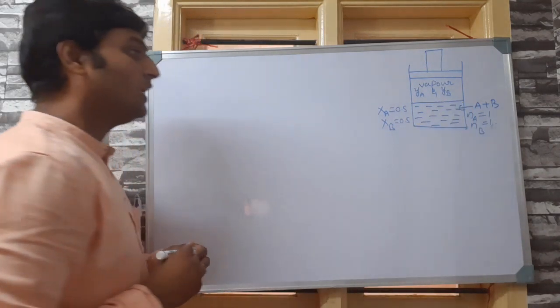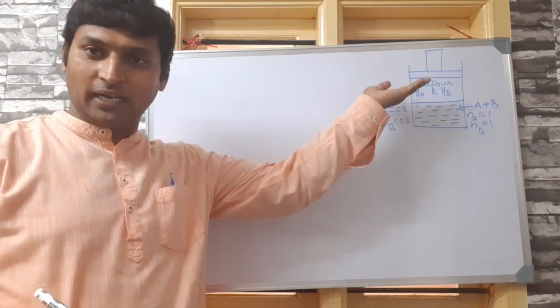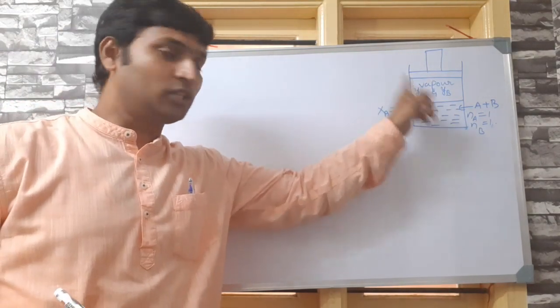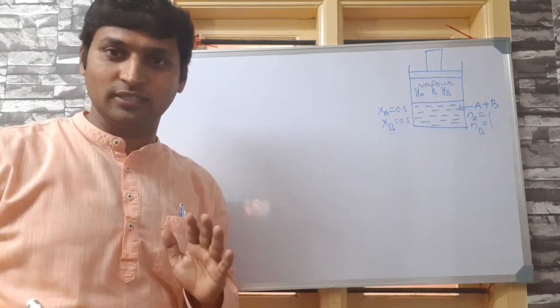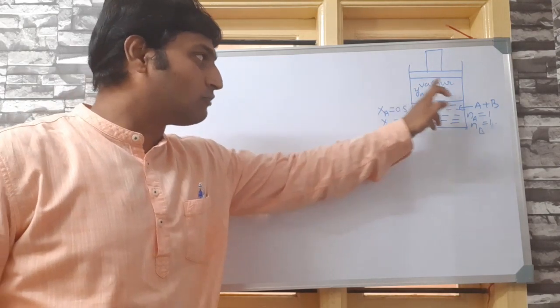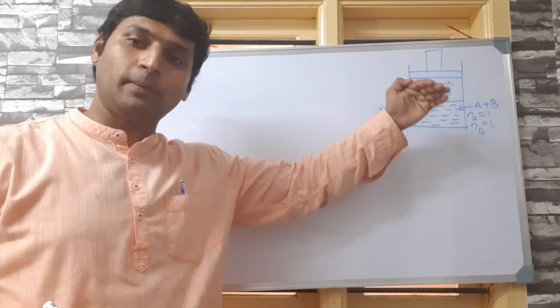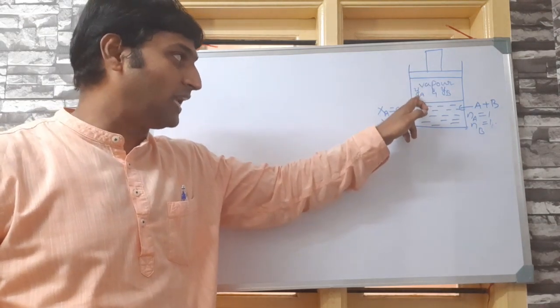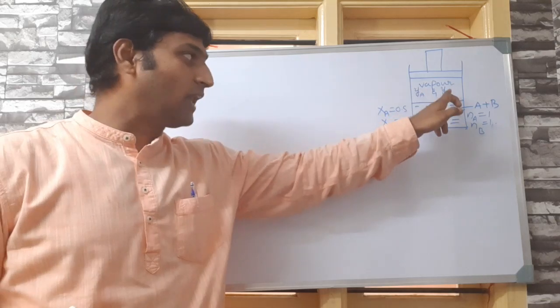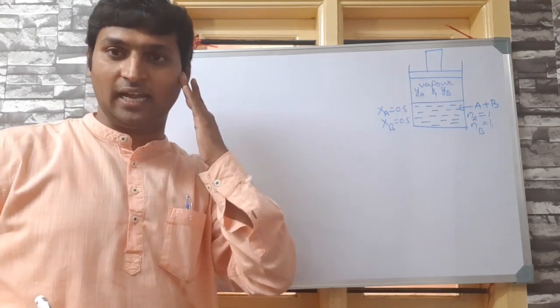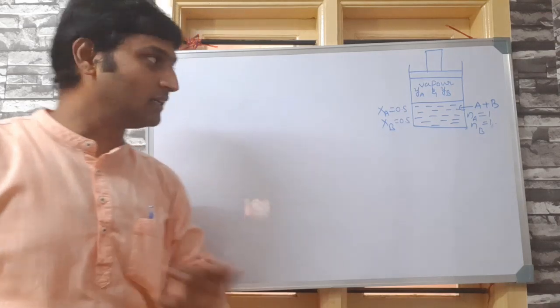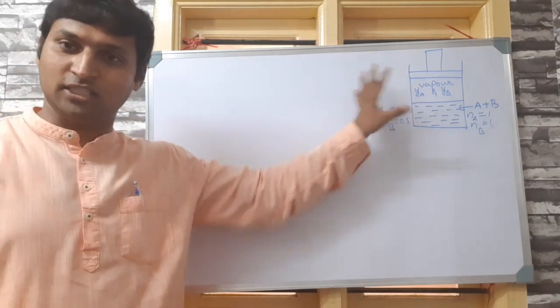That means if the liquid goes on vaporizing, vapors of both A and B will be formed here, because both the components are volatile, of course. Since vapors of both A and B are formed, in the vapor phase the mole fraction of A, let us assume, is Ya, and the mole fraction of B is Yb, instead of calling them X dash A and X dash B. Clear? Now, this is the picture we have here.